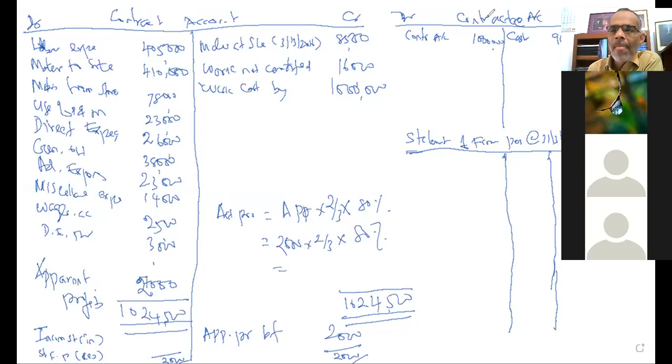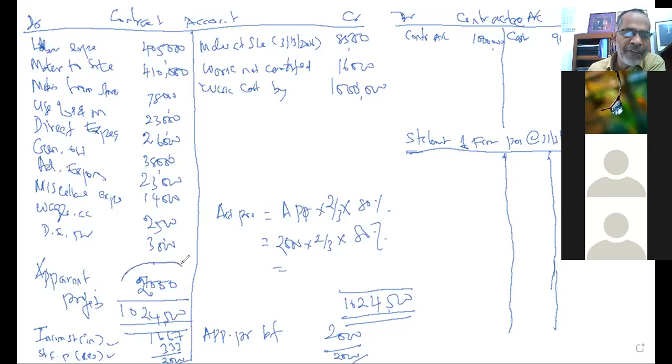What is the answer? 2,000 multiplied by 2 divided by 3 is 1,066.6, multiplied by 0.8, 1,667. 1,667 goes to income statement. The balance 333 goes to statement of financial position as a what? Reserve.